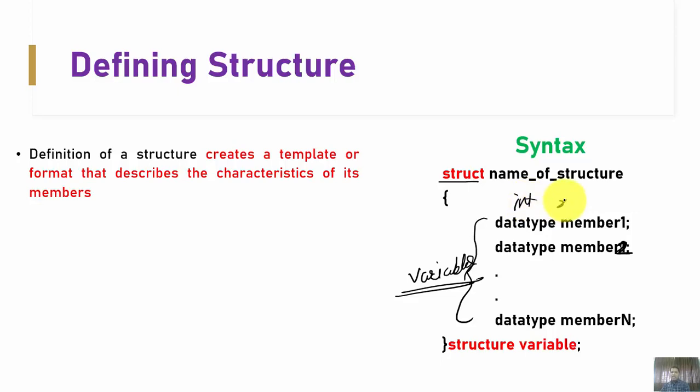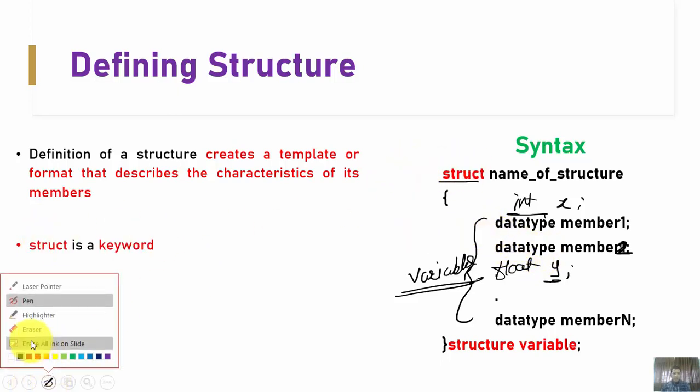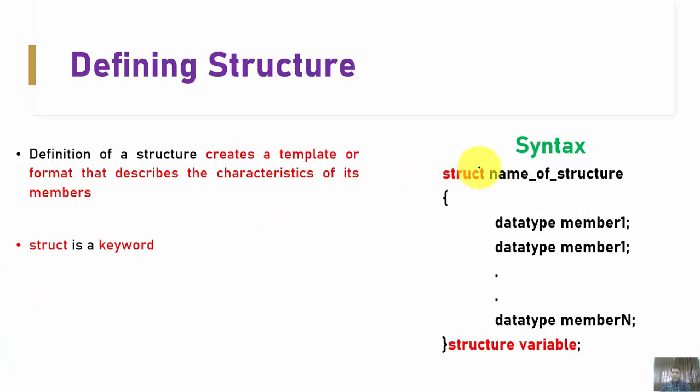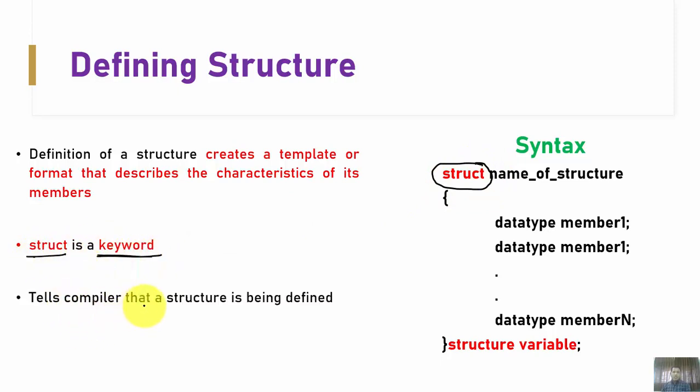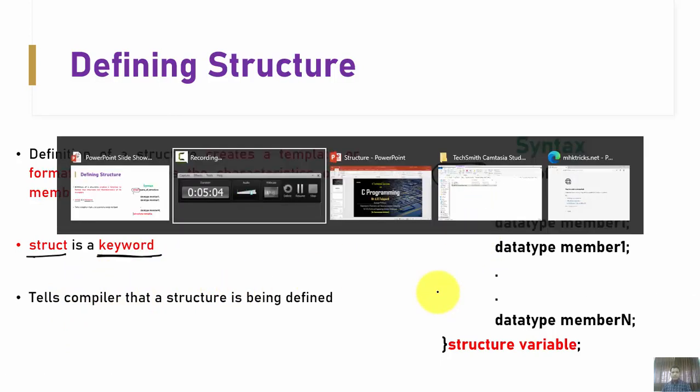Say I declare integer x, or here I define float y. So x is one member having the integer data type, and y is a second member having the float data type. This is how things operate in a structure. If you focus on the first word, mentioned in red, it is struct. The struct is basically a keyword, and this keyword is used to tell the compiler that a structure is being defined.